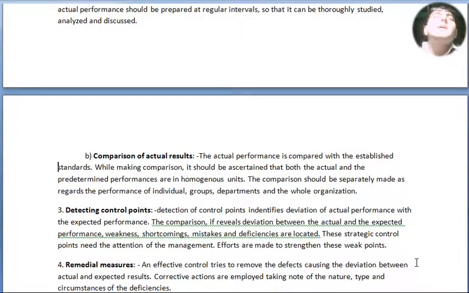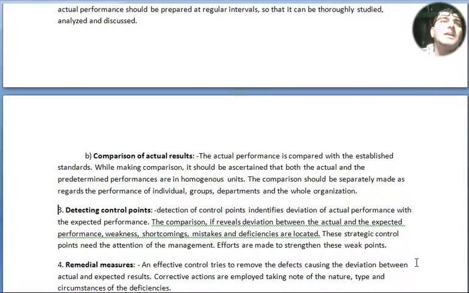Point number B, subpoint: comparison of actual results. The actual performance is compared with the established standards. While making the comparison, it should be ascertained that both the actual and the predetermined performance are in homogeneous units. The comparison should be made separately with regard to the performance of individual groups, departments and the whole organization.